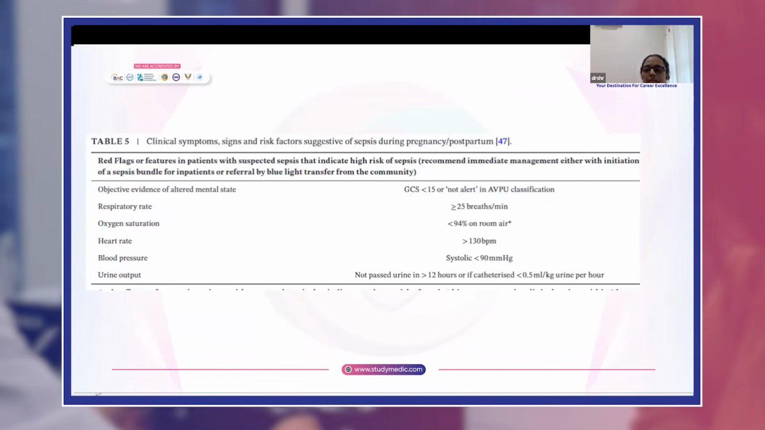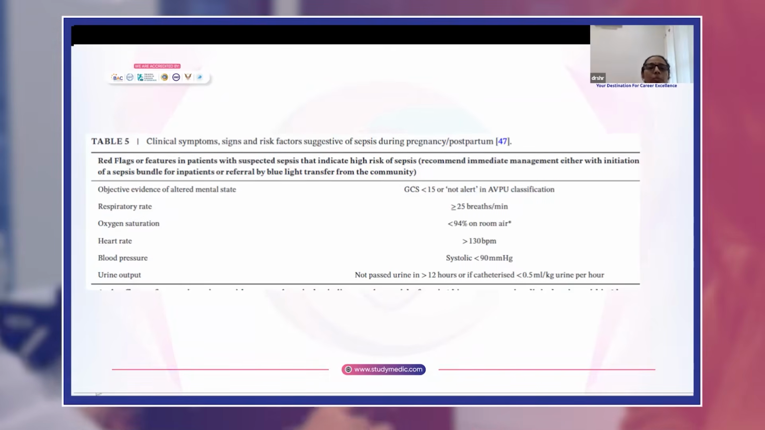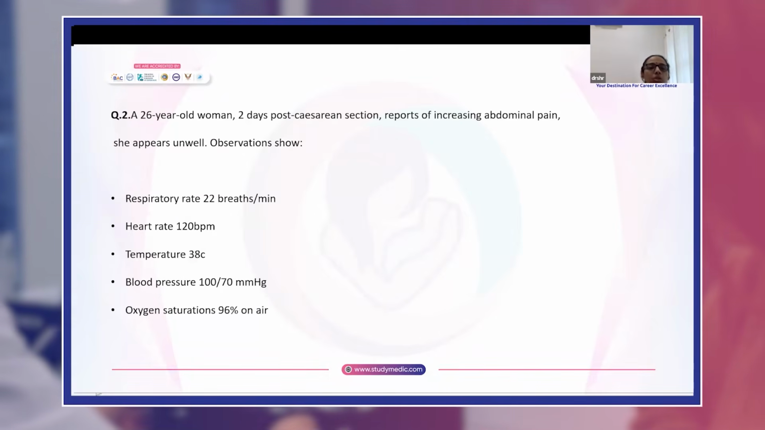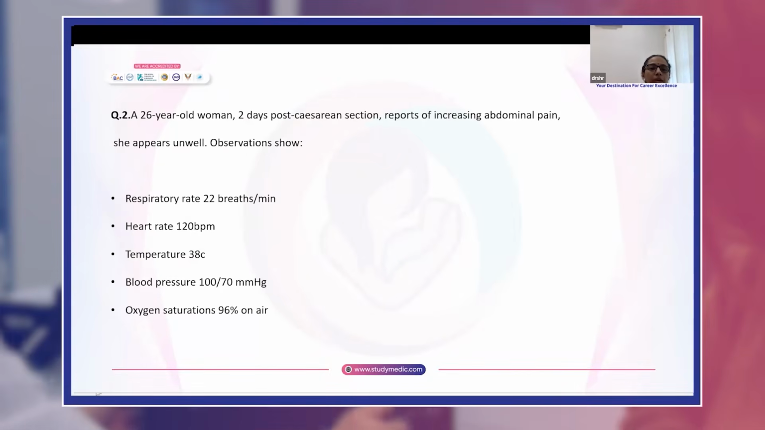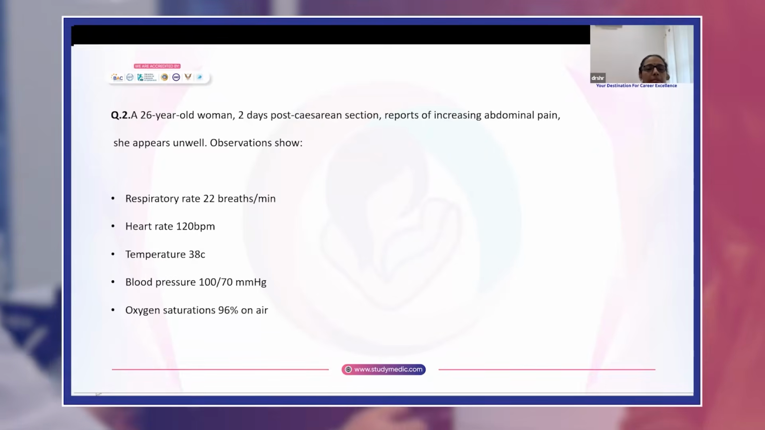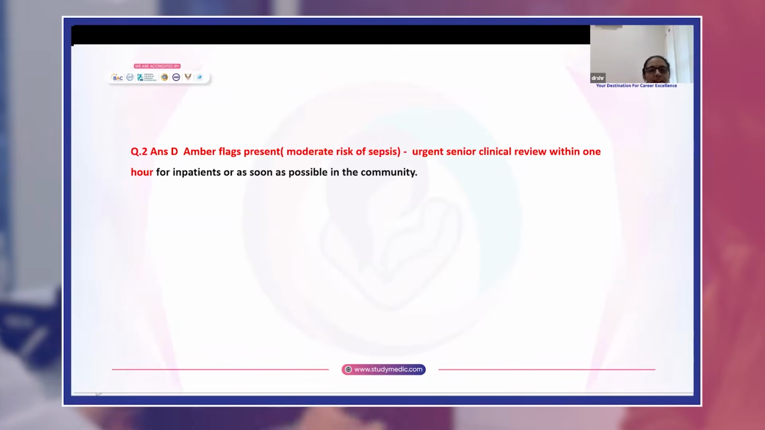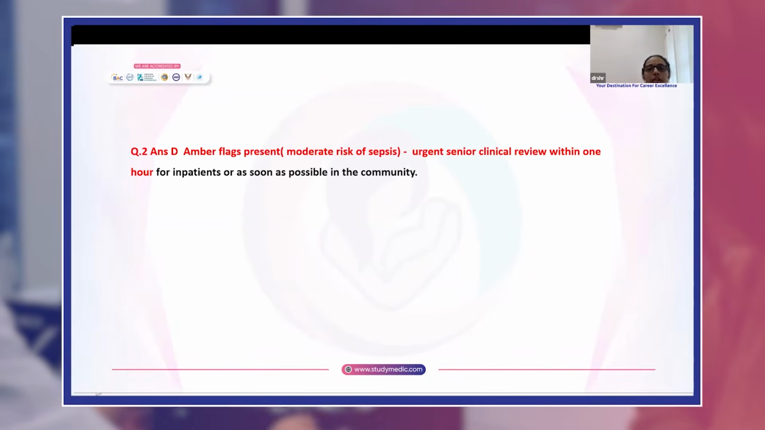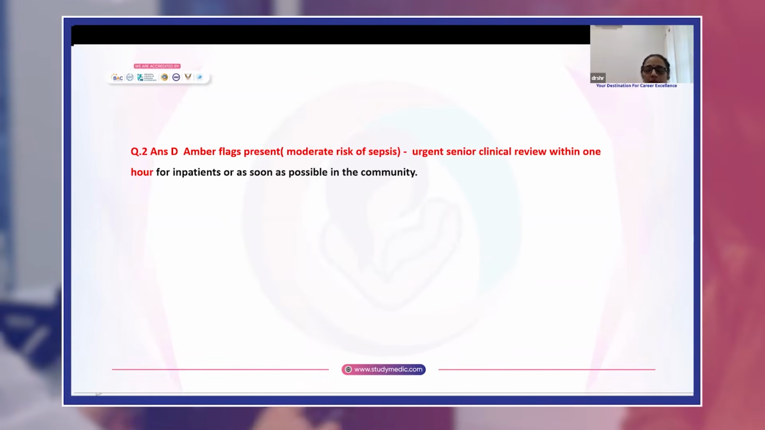These are the tables given in the table of red flag signs given in the Green-top guideline. So question 2, a 26-year-old woman, 2 days post-cesarean section, reports increasing abdominal pain. She appears unwell. Observations show respiratory rate 22 breaths per minute, heart rate 120, temperature 38, blood pressure 170, oxygen saturation is 96% on air. Answer is D, amber flags present. So urgent senior clinical review within 1 hour for inpatients or as soon as possible in the community.